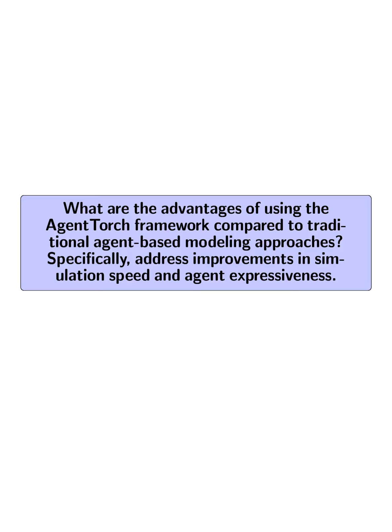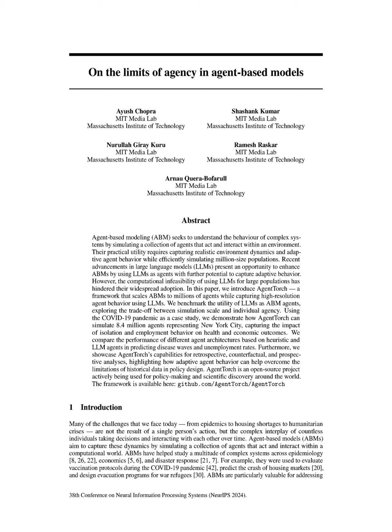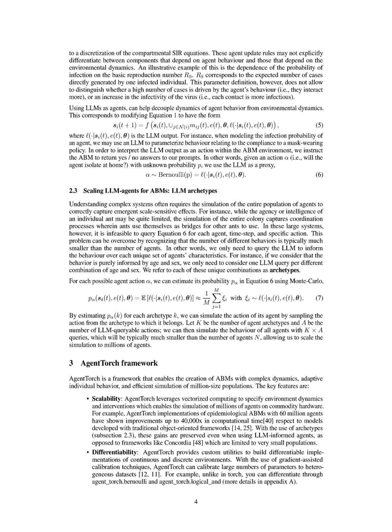What are the advantages of using the AgentTorch framework compared to traditional agent-based modeling approaches, specifically addressing improvements in simulation speed and agent expressiveness? The AgentTorch framework offers significant advantages over traditional agent-based modeling (ABM) approaches, particularly in simulation speed and agent expressiveness. Firstly, AgentTorch leverages vectorized computing, enabling the simulation of millions of agents on commodity hardware, achieving speed improvements of up to 40,000 times compared to traditional object-oriented frameworks.